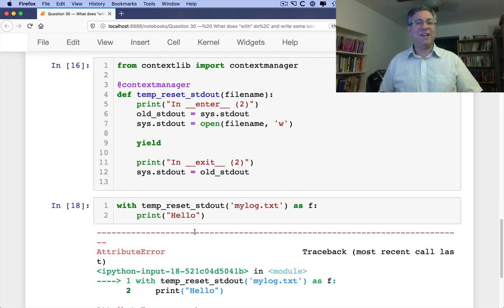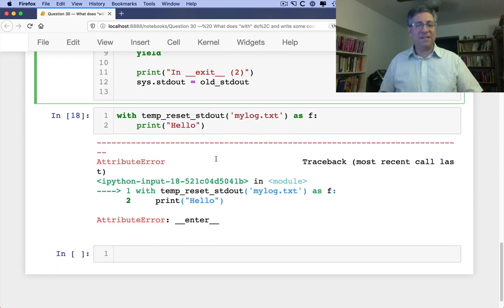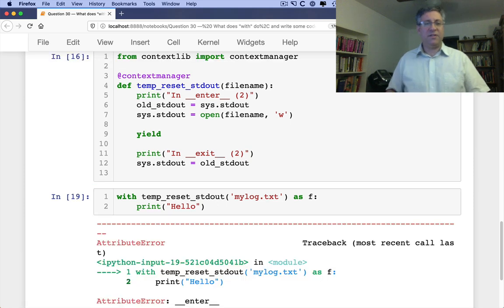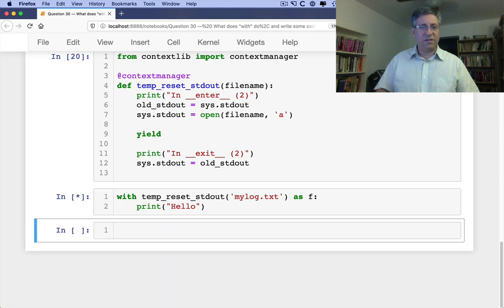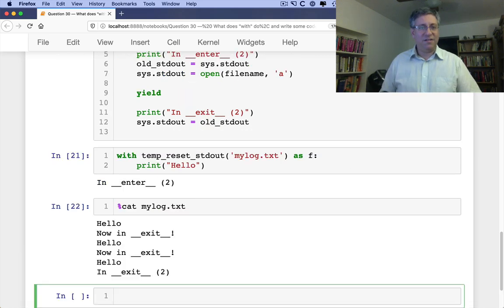Okay. Let's just take a quick look. Context manager. It looks like it should be happy, but it is not. All right, let's try this once more here. Now it's still complaining. Temp reset standard out and enter. Okay, here. That shouldn't make a difference. Oh, there we go. That did make a difference actually. Okay, there we go. I think it was having some problems with the file name that I was using. Cat mylog.txt. Okay, and now it's very happy.